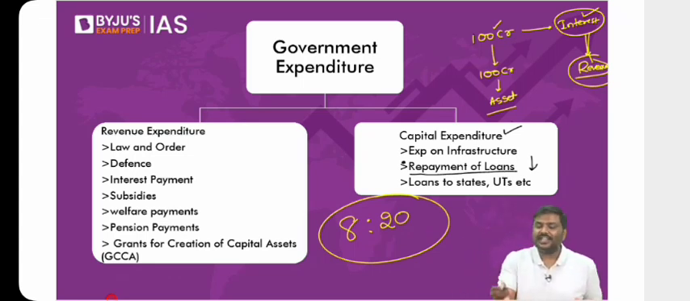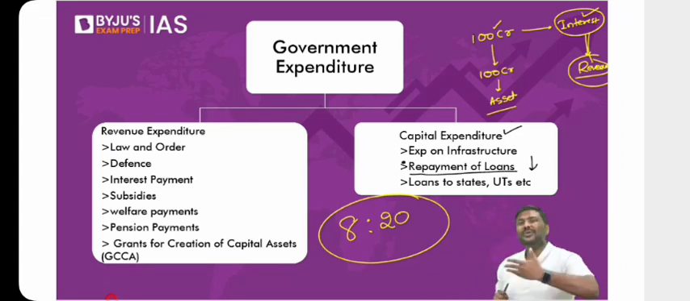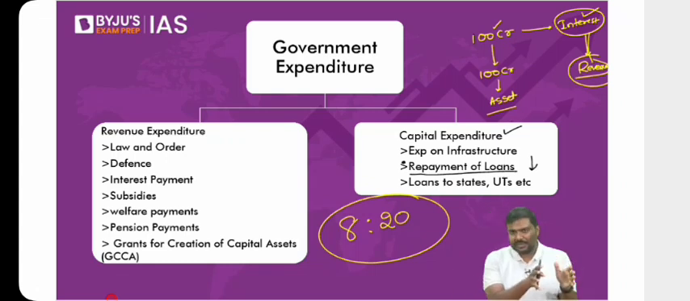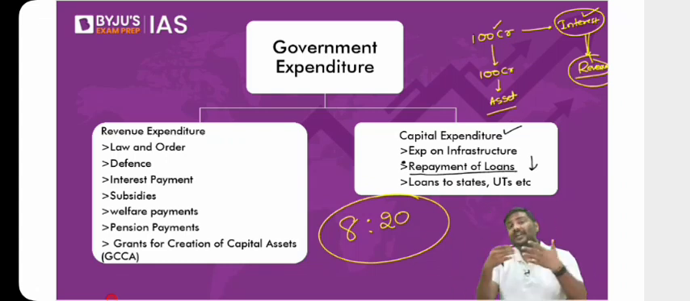Understand this carefully. How much is the funds required? 500 crore. How much has the Government of India allocated in the budget? 300 crore. Now you tell me, is it possible to implement a project which requires 500 crore with 300 crore rupees? Obviously no.